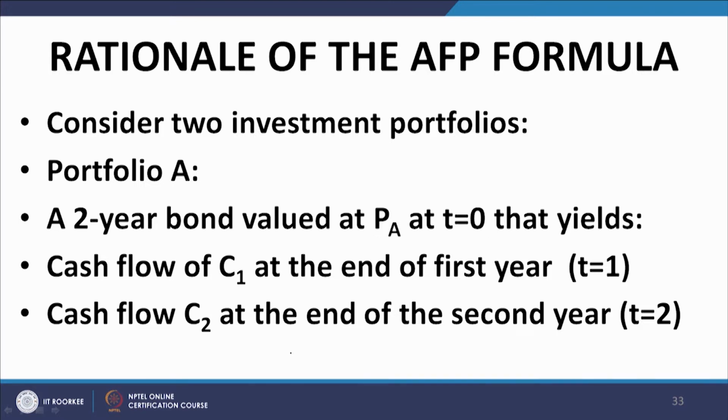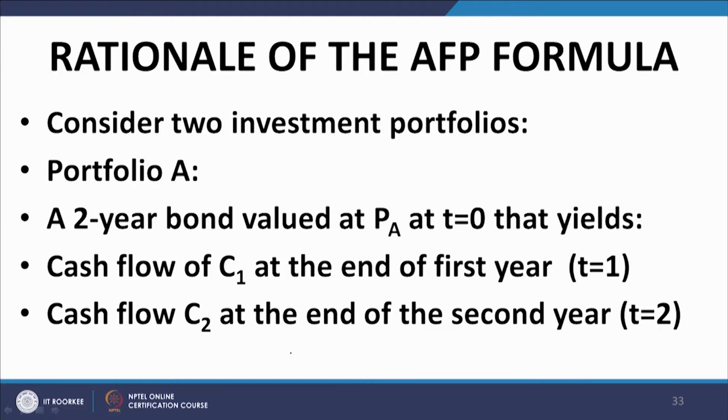So, we have a 2-year bond. It will give a cash flow C1 at the end of the first year and a cash flow C2 at the end of the second year, and the current price of the bond, or the current value of the bond, is P_A. What is the current point in time? It is t equal to 0.